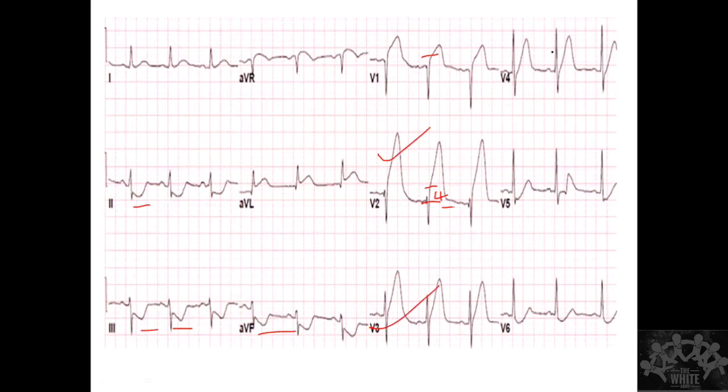Correct. So tell me, what is the diagnosis? You tell me which wall is involved, that's all. Is it ST elevation or is it non-ST elevation? Which wall? Anterior wall, correct. Anteroseptal, correct. Very good. STEMI, anteroseptal, very good. Clear, guys? Are you clear with these concepts, no?